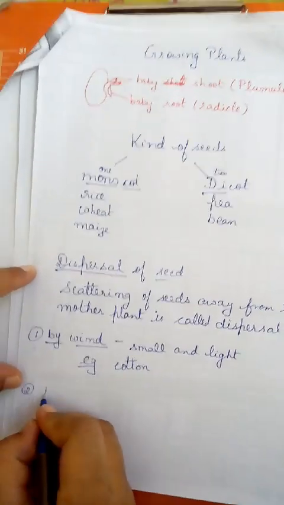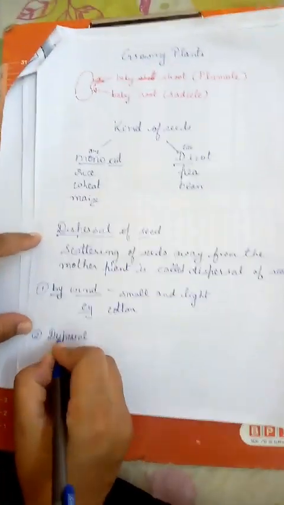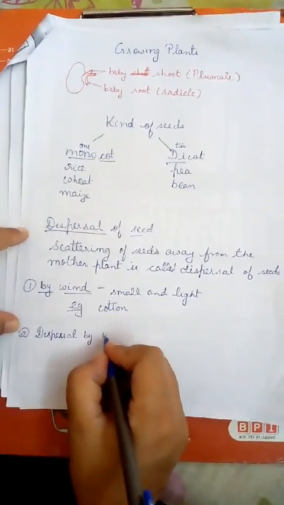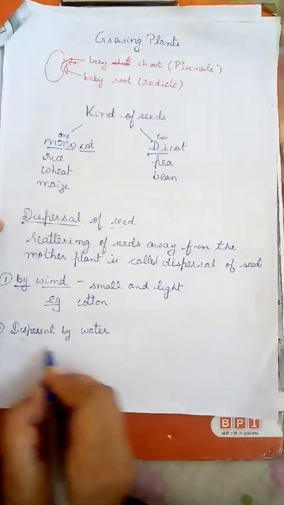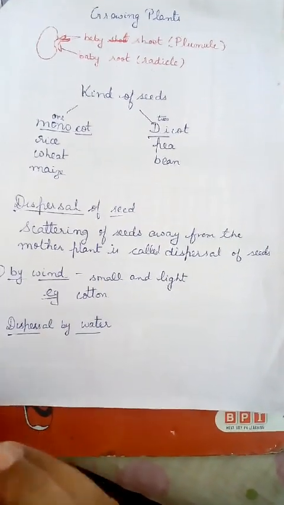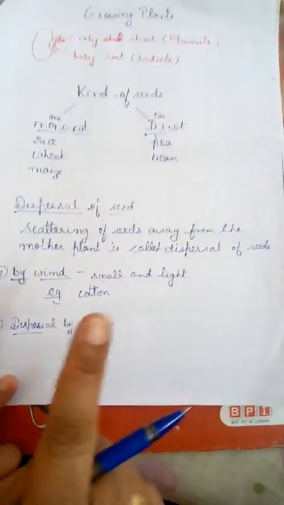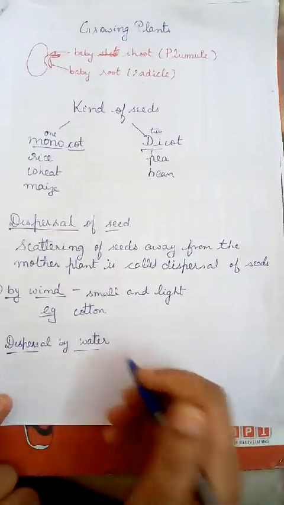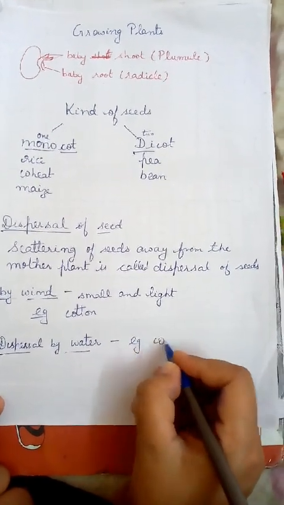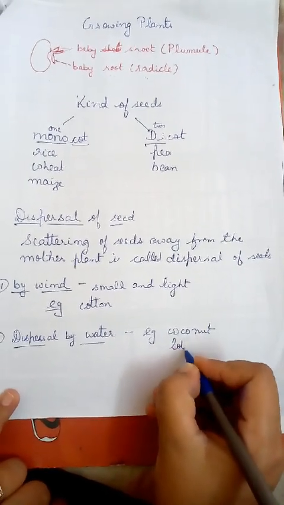Second agent is dispersal by water. The fruit which has a spongy part and a thick fibrous coat that can float easily on the water, the seeds of those fruits are dispersed by water. Examples: coconut and lotus. See, these are spongy parts.